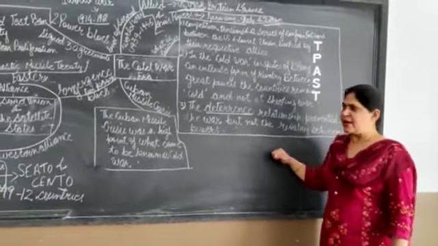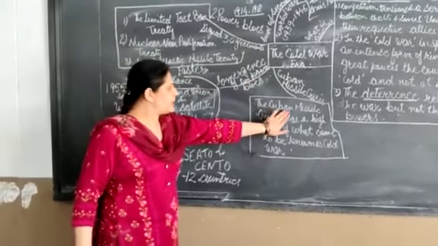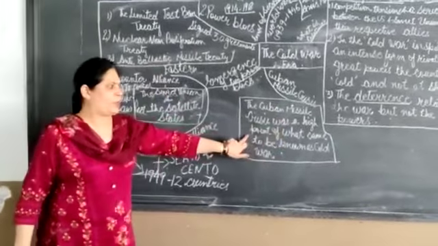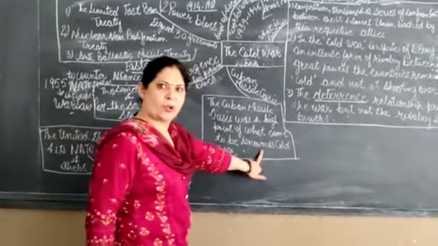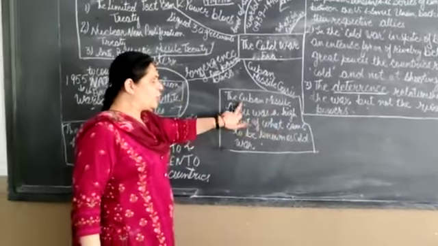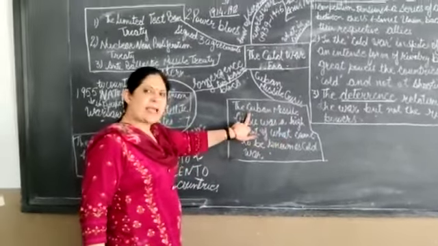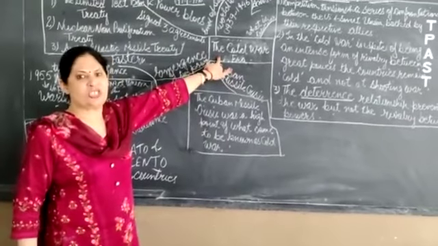So what is the Cuban Missile Crisis? Over to the Cuban Missile Crisis. The Cuban Missile Crisis was a high point of what came to be known as Cold War. Now, here in the Cuban Missile Crisis, when we are talking about the Cold War, that is the ideological war. Listen, remember the thing, it's not the military part, it's the ideology.